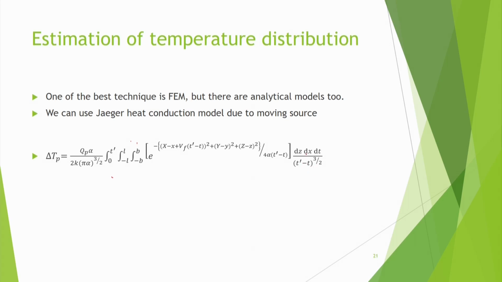So, that way we can integrate and we can find out what is delta theta p.